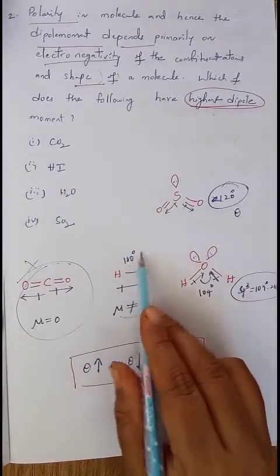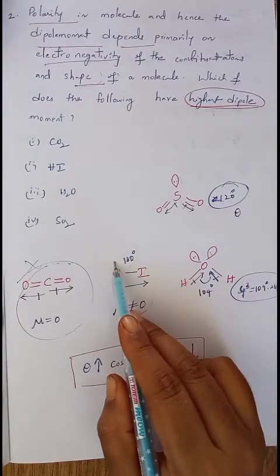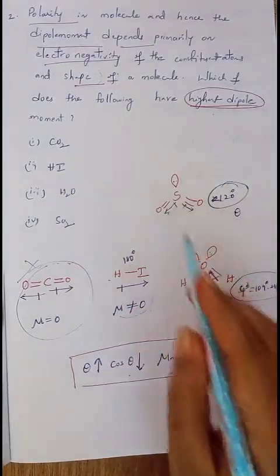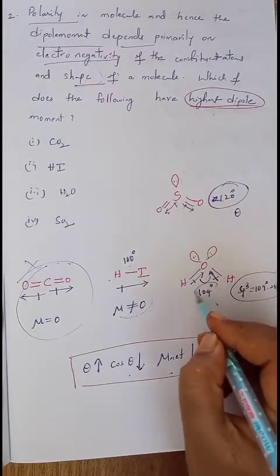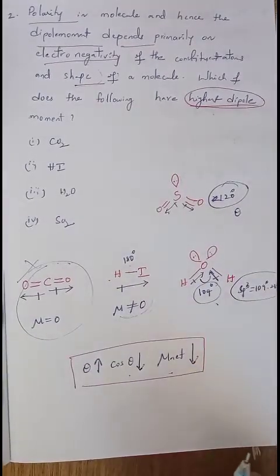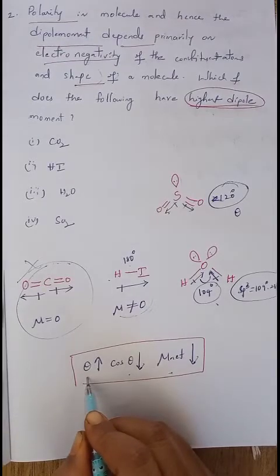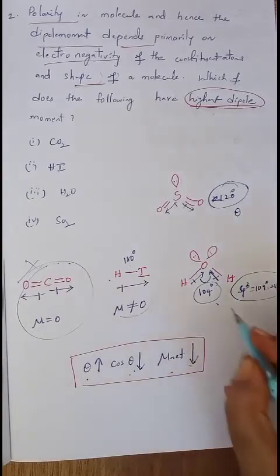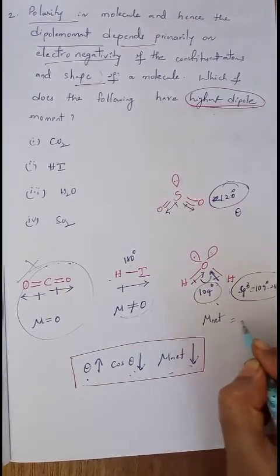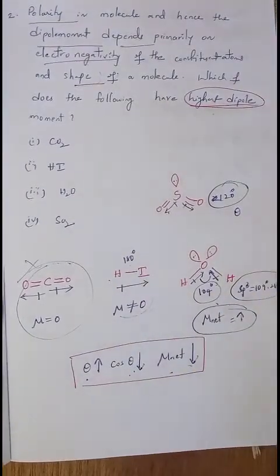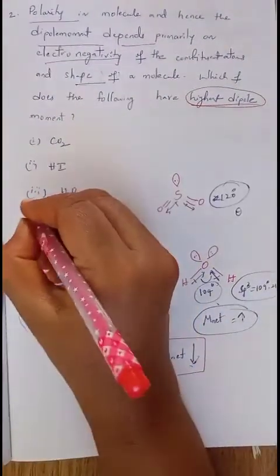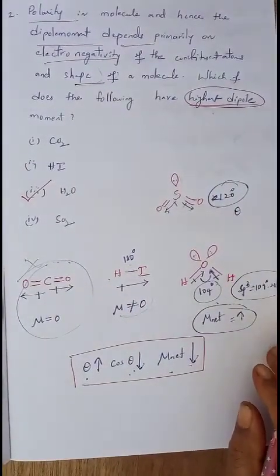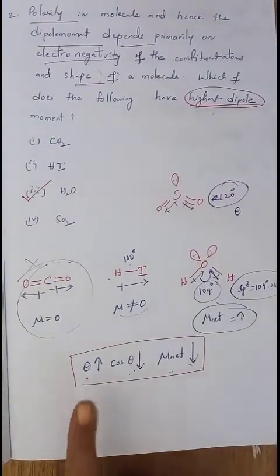Where the highest theta value is present, cos theta decreases and net dipole moment also decreases. Among these three, which has the smallest theta value? In the H2O molecule, theta value is less. Once theta value decreases, cos theta value increases, and net dipole moment also increases. So the net dipole moment is very high in the water molecule compared to all four. So the answer is H2O. This dipole moment can also be explained based on the bond angles and theta values.